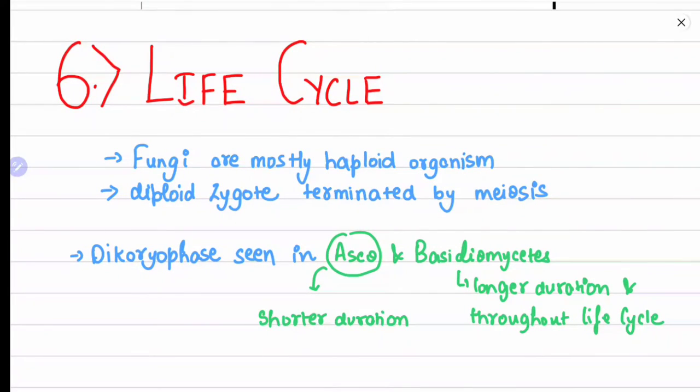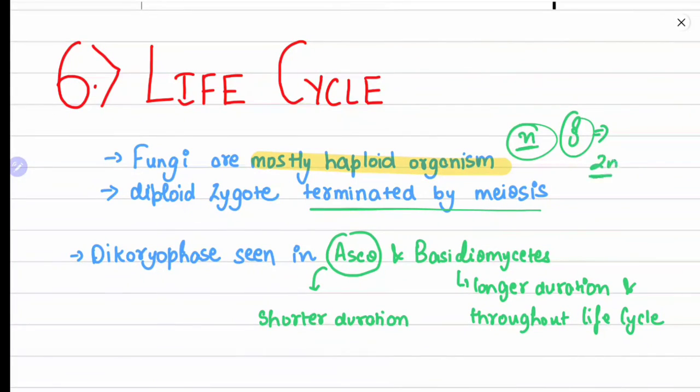Fungi are mostly haploid. Okay, they are haploid organisms. They have n number of chromosomes. Only a single set of chromosomes is present in them. Therefore they are haploid, and the diploid zygote is terminated by meiosis. So you got the answer: why is it haploid? Because the zygote which is formed undergoes meiosis to form n haploid cells.